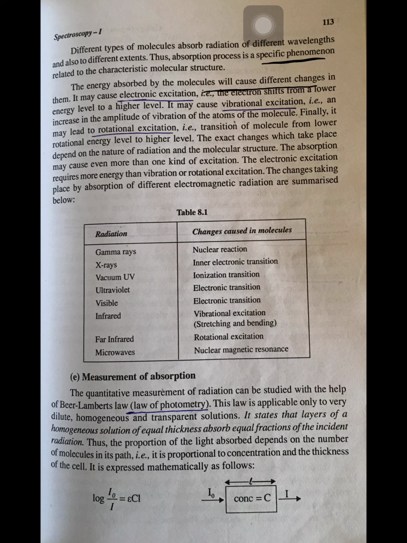It may cause electronic excitation, that is, electrons are shifted from a lower energy level to a higher energy level, or it may cause vibrational excitation, that is, an increase in the amplitude of vibration of atoms of the molecule. Finally, it may lead to rotational excitation, that is, transition of molecules from a lower rotational energy level to a higher rotational energy level. The exact changes which take place depend on the nature of radiation and the molecular structure.